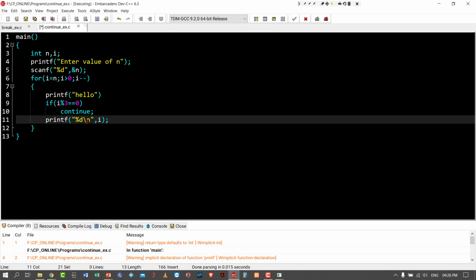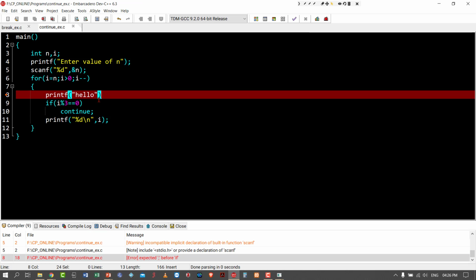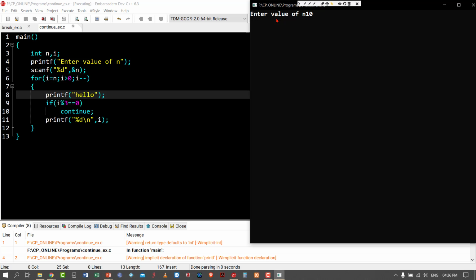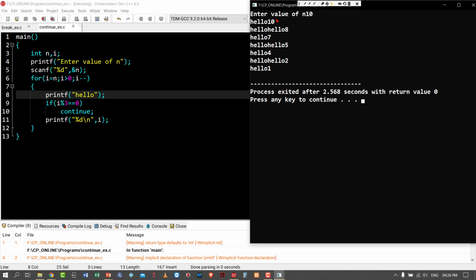So if I give n equal to 10, hello will be printed 10 times. But along with hello, if the number is divisible by 3, that number will not be printed. I missed the semicolon. I'm giving \n also for easy understanding.